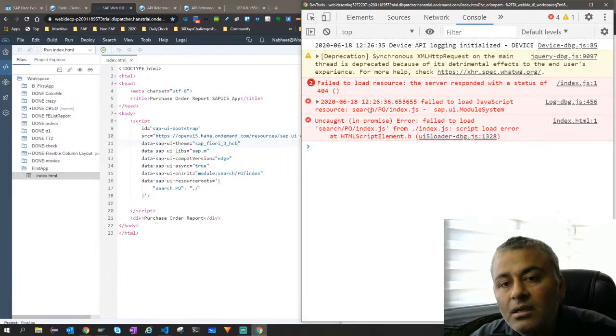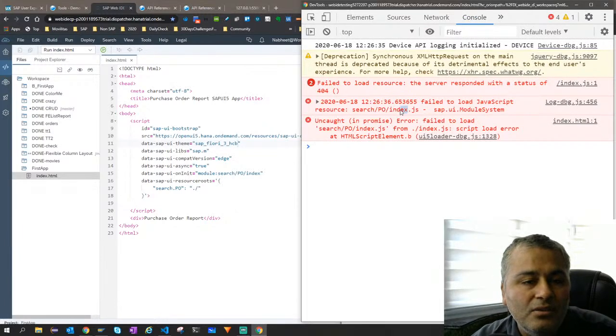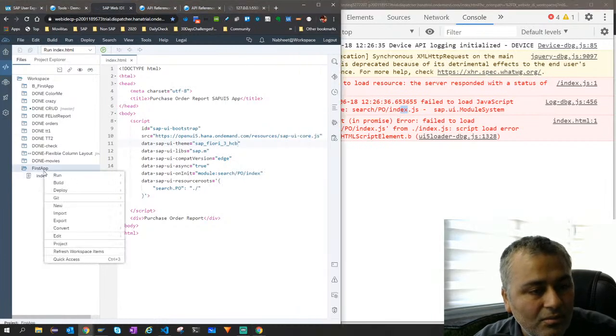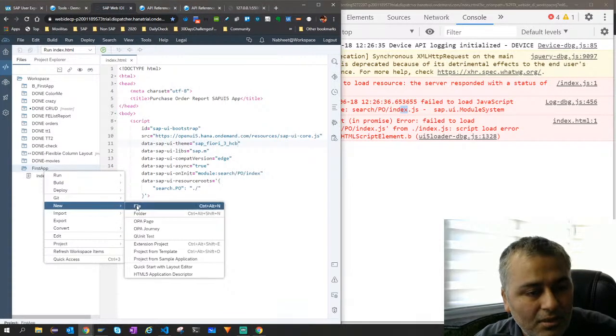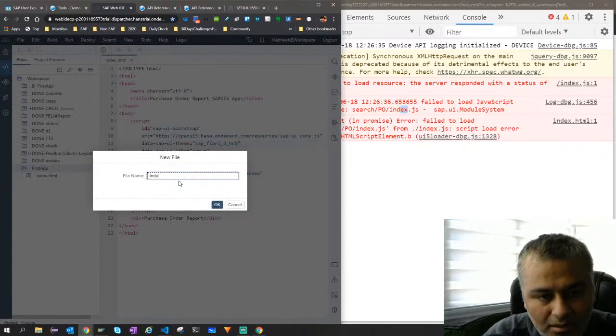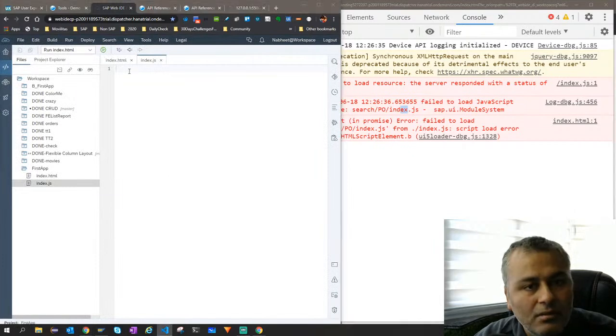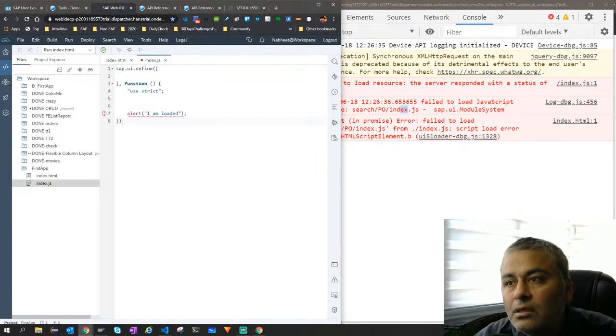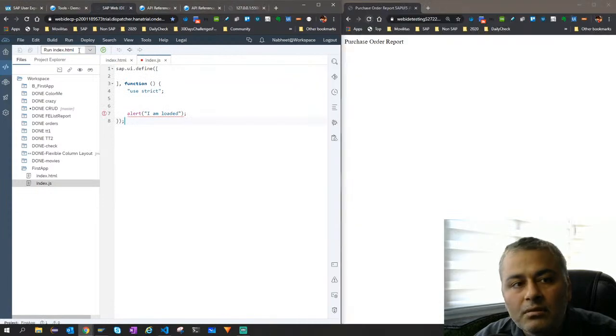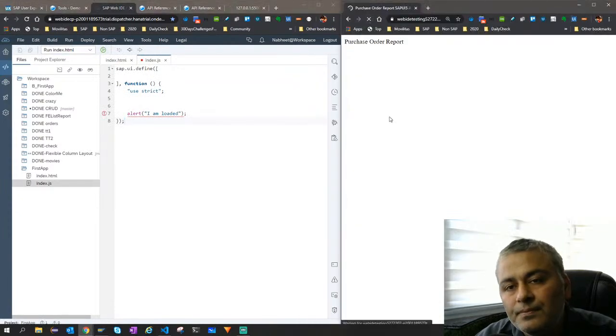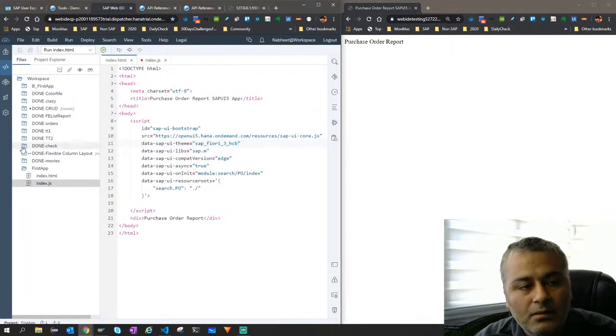One second, because it is not able to find our index.js. Let me create that also, because then you will see everything getting loaded. Index.js, and let's do an alert, saying save is done.